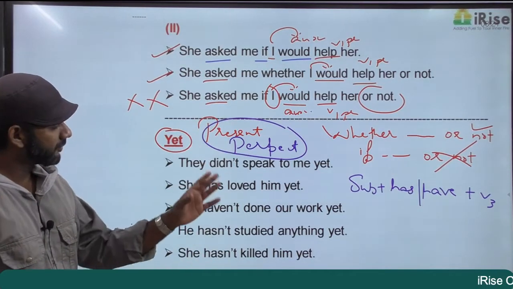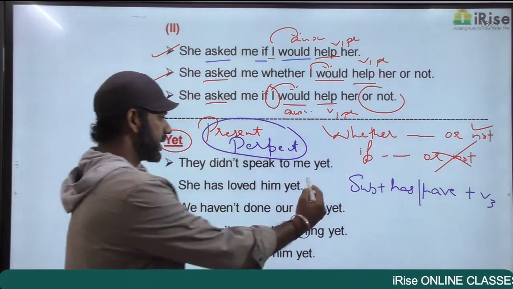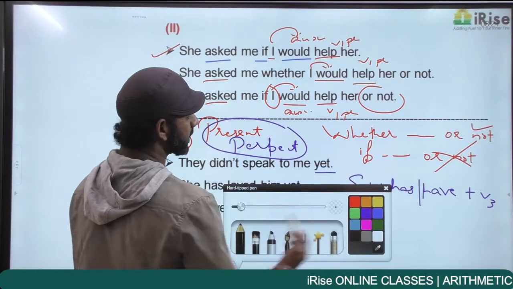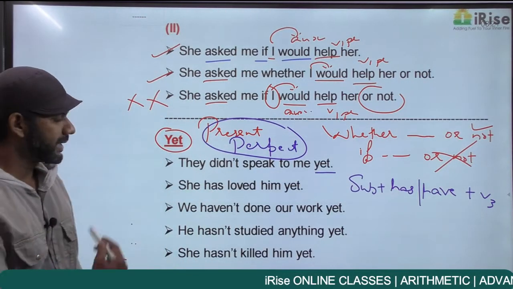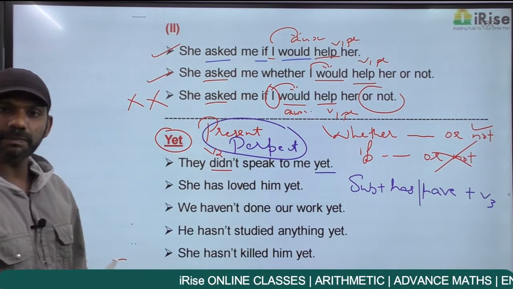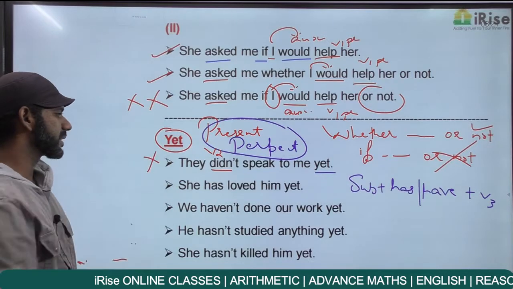Given here, the first one: they didn't speak to me yet. I said yet appears in the present perfect tense. They didn't speak to me. Did is V2. V2 is simple past tense. Yet cannot come in simple past tense.